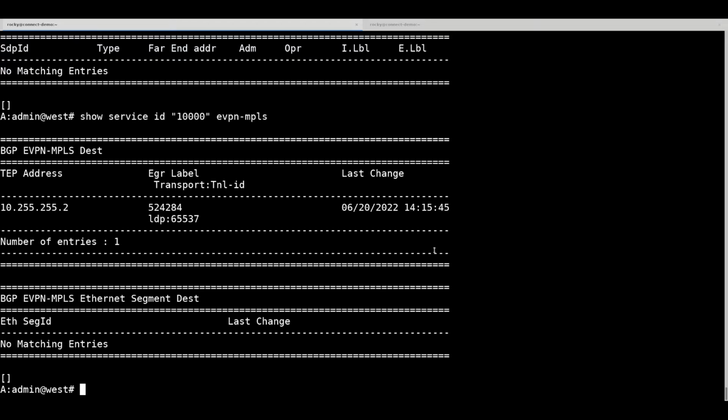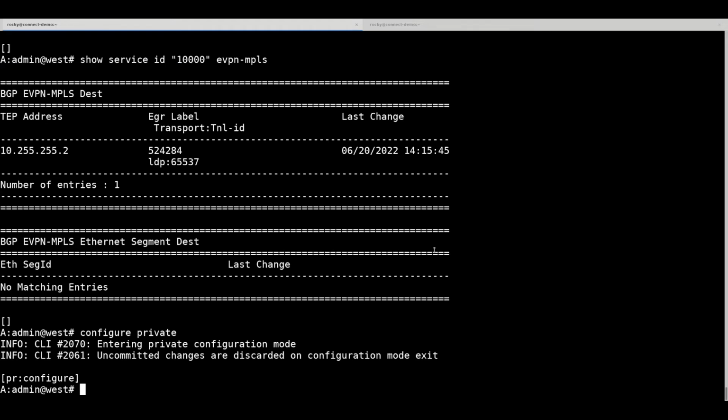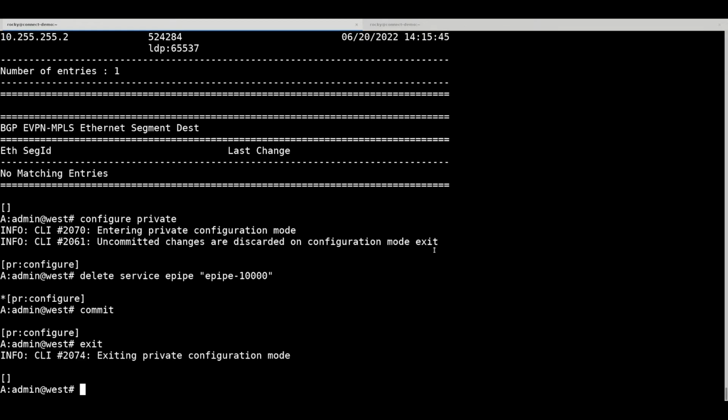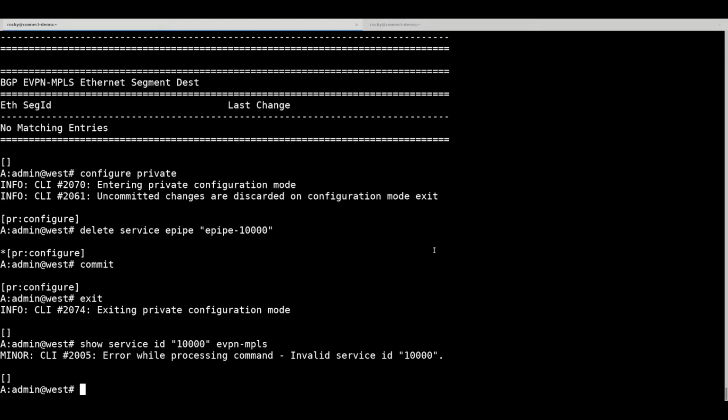How about seeing the self-healing in action? If I go to the configuration mode and I delete the service here, let's say delete service epipe 1000, commit and exit. First of all, we shouldn't be able to see the service anymore, which is the case. And let's see how Inmanta can help us recover from this situation.